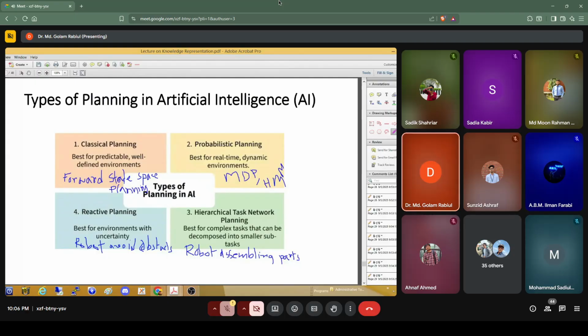Maybe it predicts the stock price of next month, and then the AI agent will automatically invest this way to maximize its profit. So this kind of planning is very predefined planning. Okay, the well-defined structure is there, the data set is there, and based on the data set, you will just make that kind of planning decisions. So this is the classical planning.